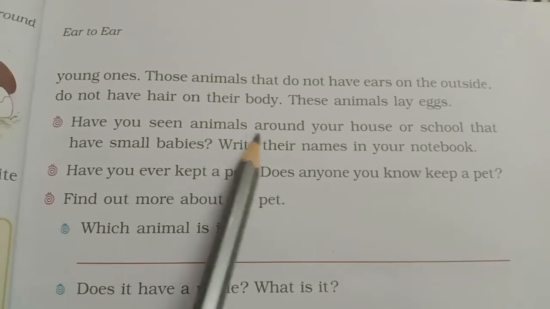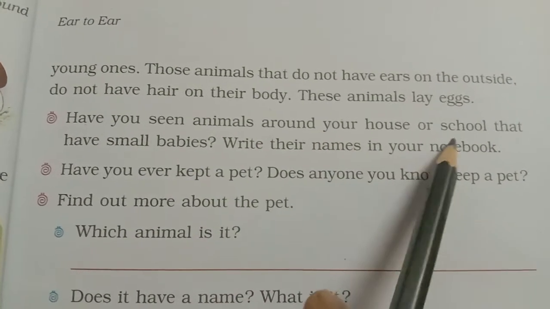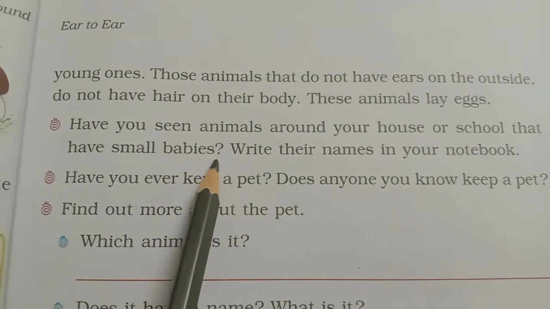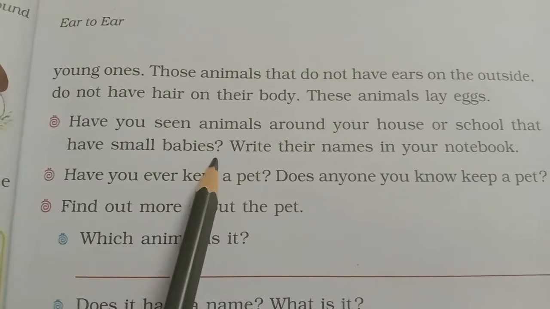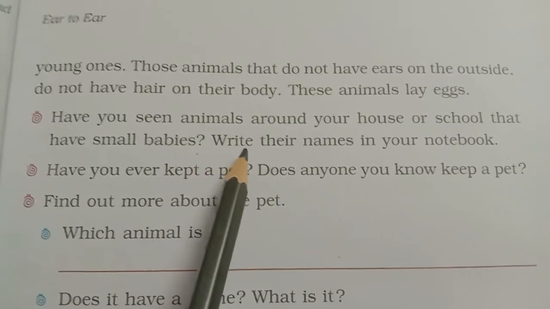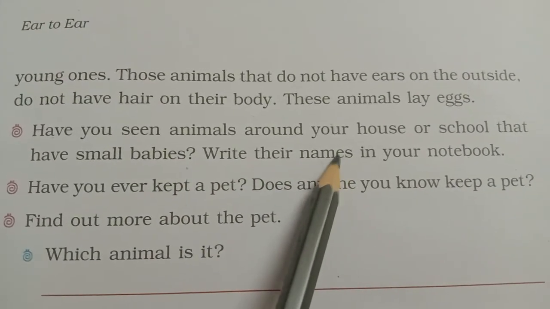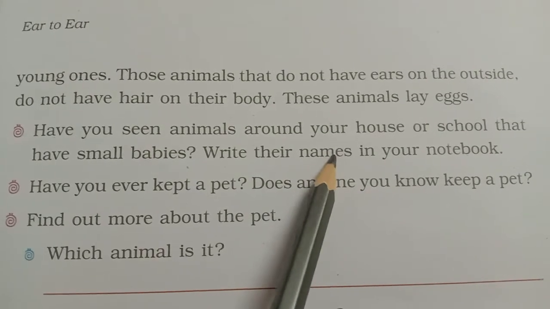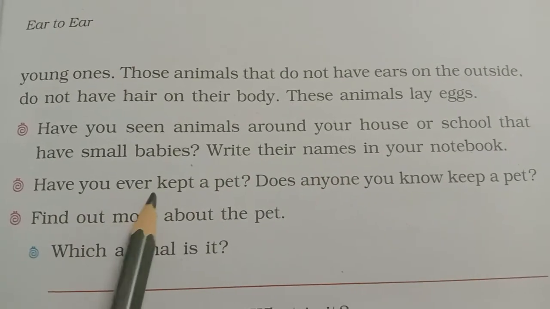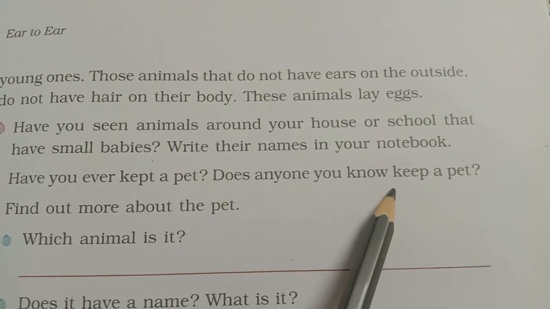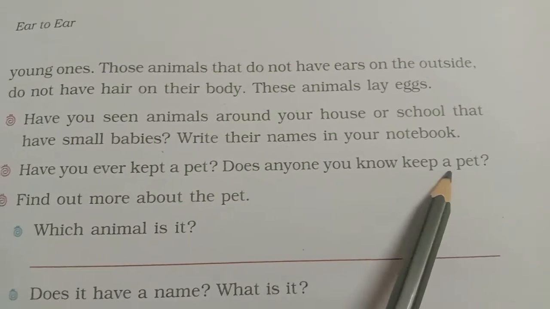Few questions are there. Have you seen animals around your house or school that have small babies? Yes, puppy we have seen, kitten we have seen. Write their names in your notebook. You can mention this answer. You can write this answer of your own. Have you ever kept a pet? Does anyone you know keep a pet?